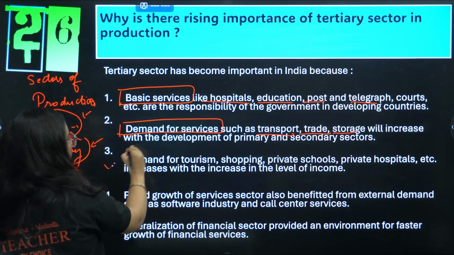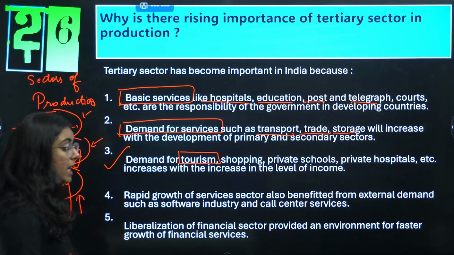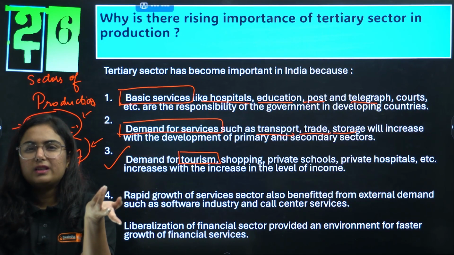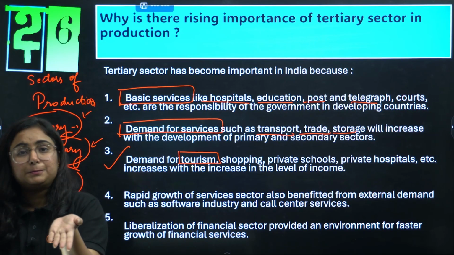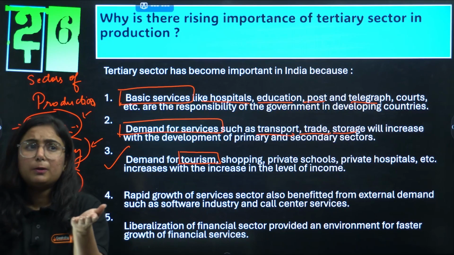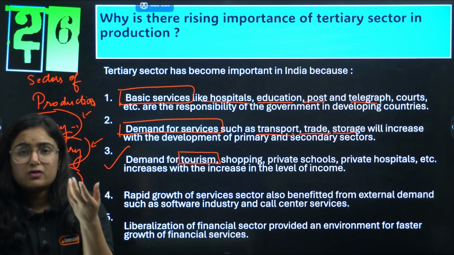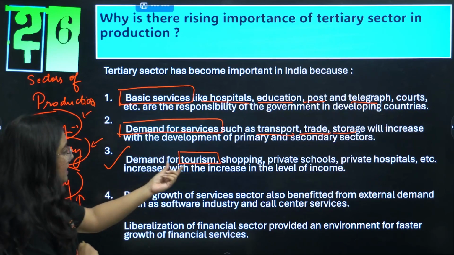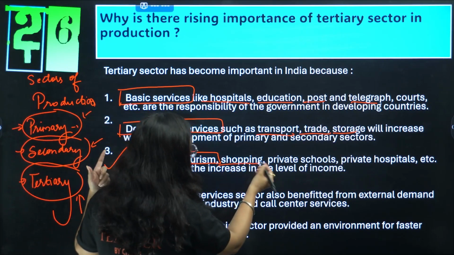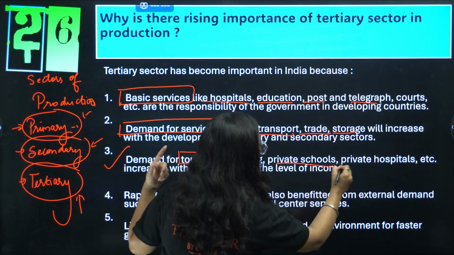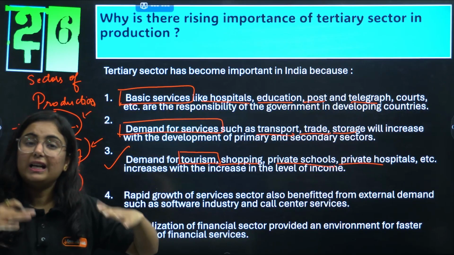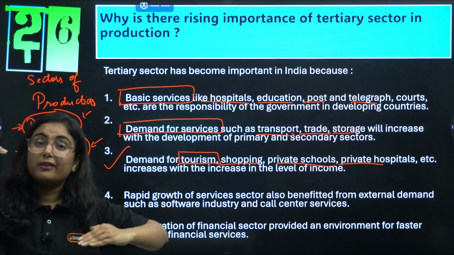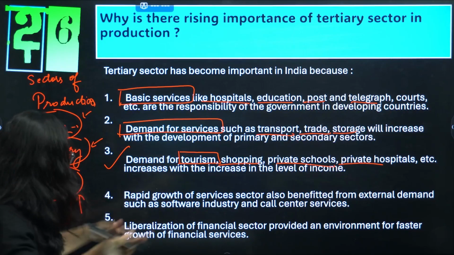Third point, demand for tourism. In the older times, if we talk to our parents, they will tell us that they did not visit places so often like we are doing right now. They were planning some tours and trips in a year, and right now we want it every weekend. So tourism has grown so much, the shopping sector has grown, private schools, private hospitals, and all this is because of the increase in the level of income. As the level of income increases, you will rely more on service sectors. This is one of the points.